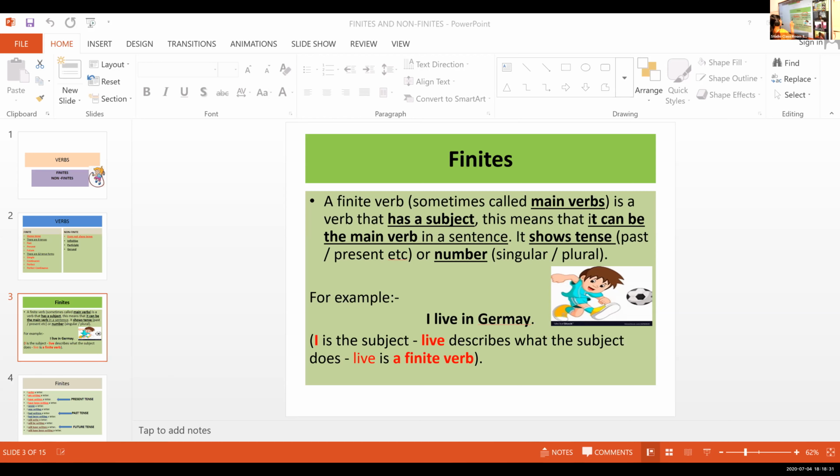So finite verb, I have told you, it has a subject. It has a subject, but it is limited, controlled by the subject. The finite verb is controlled by the subject. If the subject is plural, along with the finite verb, you will be using are. If the subject is singular, you will be using is only, right? You can't use are there. If the subject is you, there is no other way, you must use have, right? If the subject is I, no other way, am or have must be used, right?